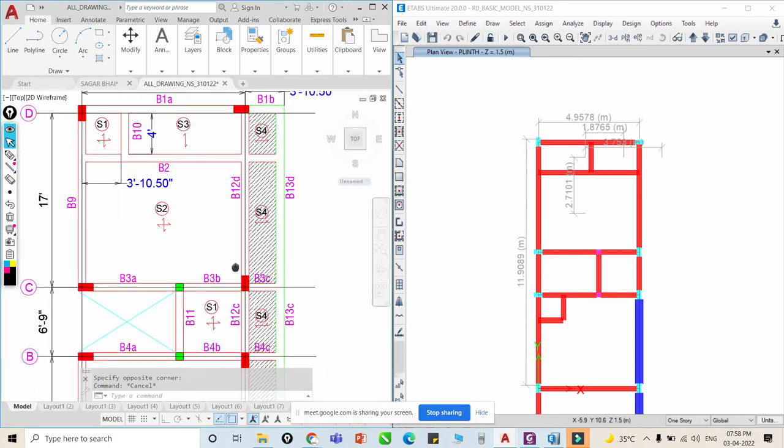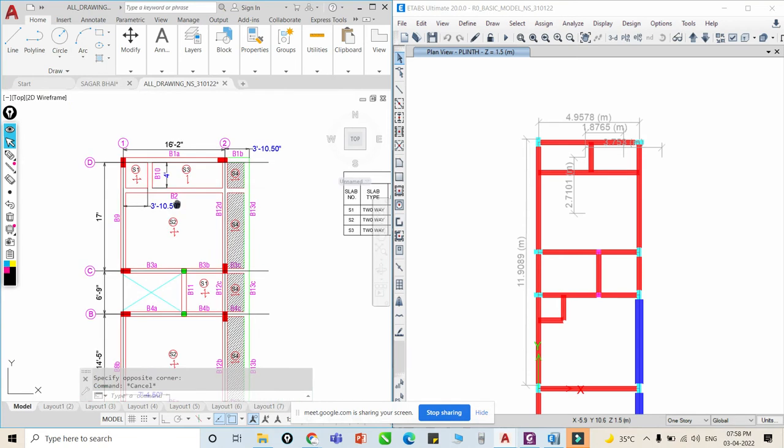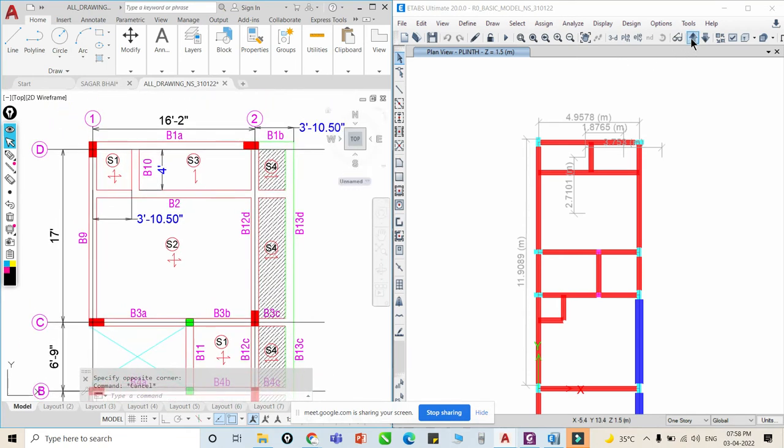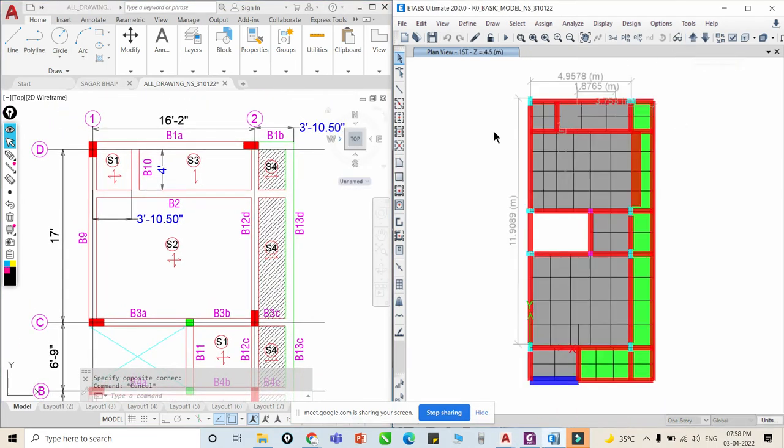Now this is our first floor slab. Now this is our S1, S3, S4. S4 is indicating a sunken slab as per our discussion. S3 is our normal one-way slab, and S1, I hope you know, this is a sign convention. This is S3, which is indicating a one-way slab. This is a two-way slab, and this is again a two-way slab.